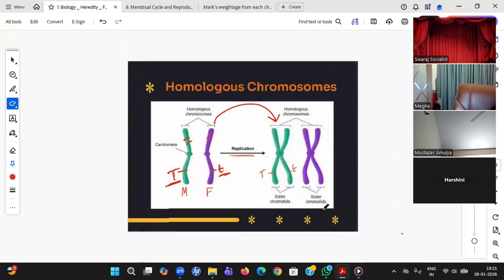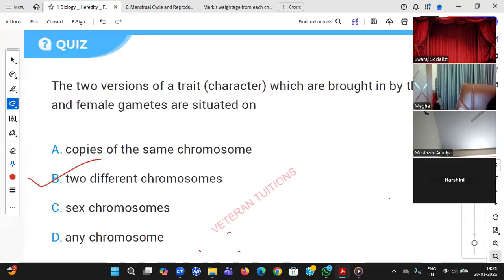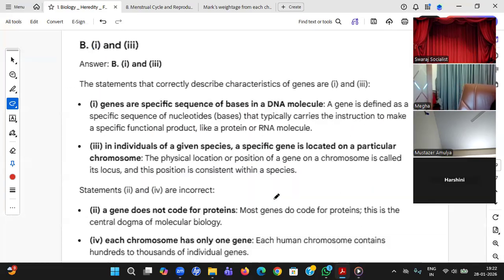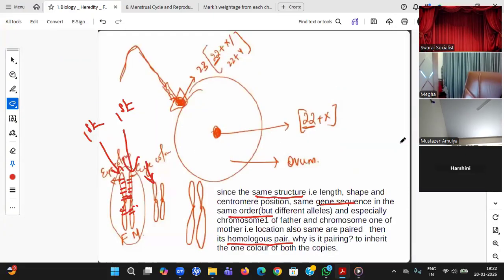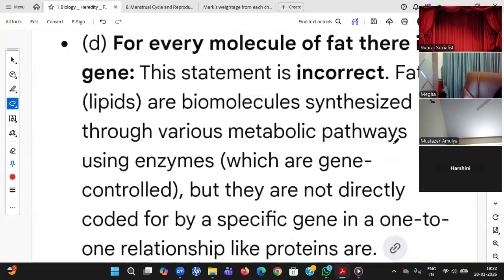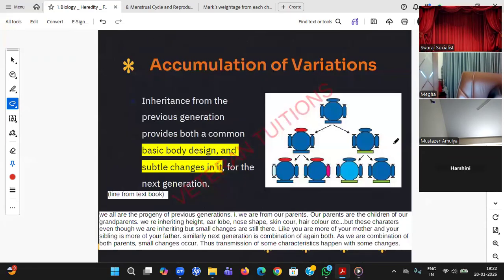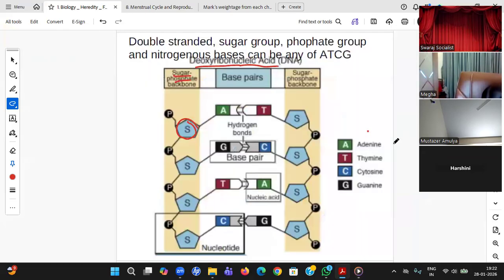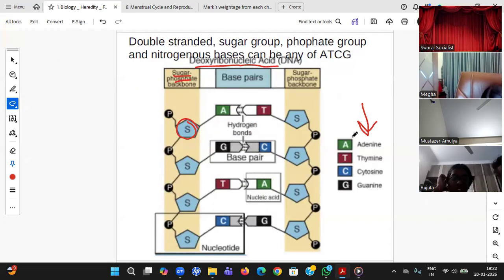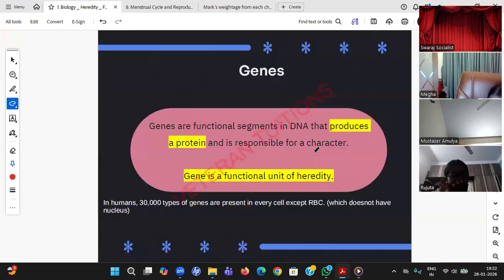DNA has sugar, phosphate, and nitrogenous bases. So it does not consist of protein. Gene is made up of these particular nitrogenous bases, but he said genes are composed of proteins. That is the reason it is wrong.